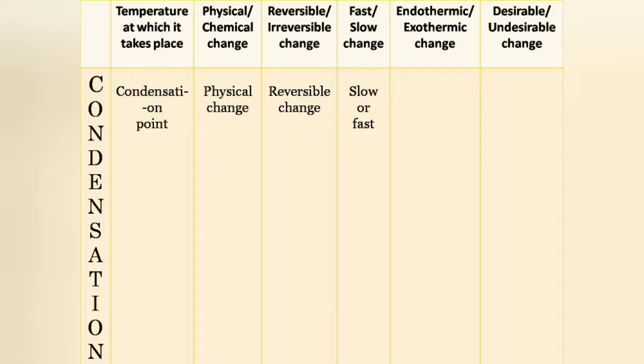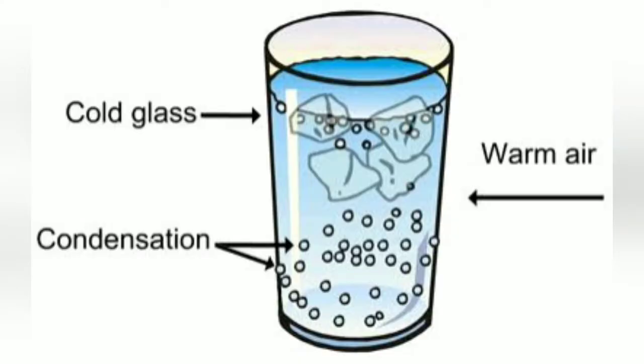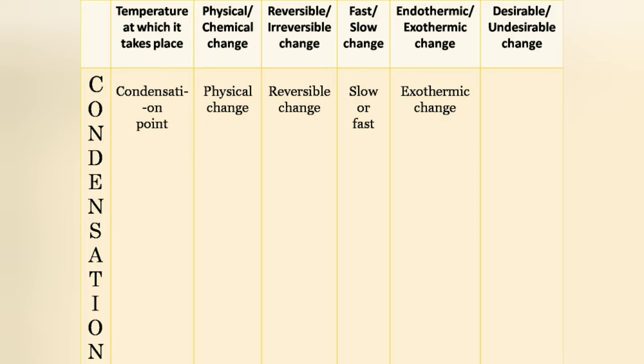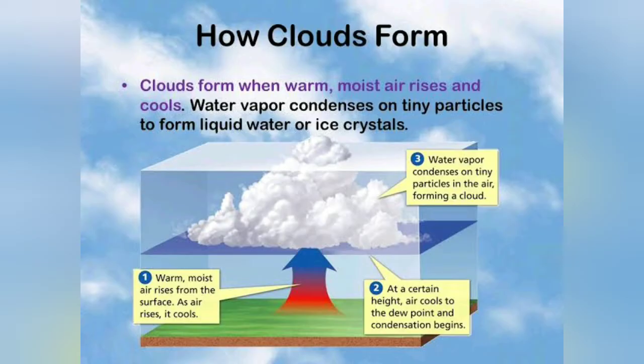During condensation, a gas gets cooled and gives out heat to form liquid. Therefore, it is an exothermic change. Remember that during exothermic changes, the heat is evolved or given out. It is a desirable change. For example, water vapor in the atmosphere condenses to form clouds, and these clouds can bring rain.